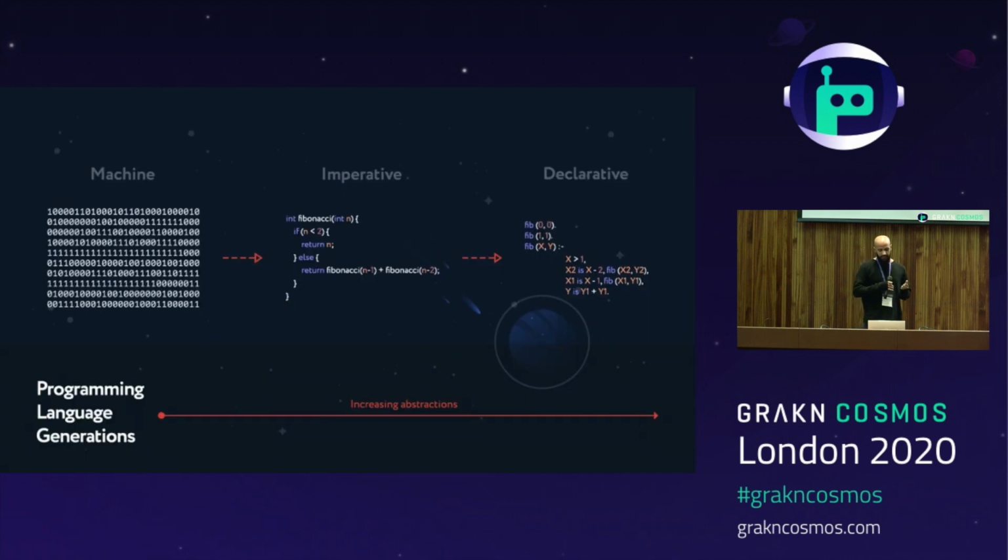So this is the basic idea behind each generation of our programming languages. When we look at a few implementations of the Fibonacci sequence, we can see that the higher the generation, the more abstraction we get. In the machine code, we solve the problem using memory representation. In the imperative code, we solve the problem using algorithms. And in the declarative code, we solve the problem using a formal model. Each implementation is more abstract than the previous, but definitely not more vague. Each implementation is actually more semantically precise.